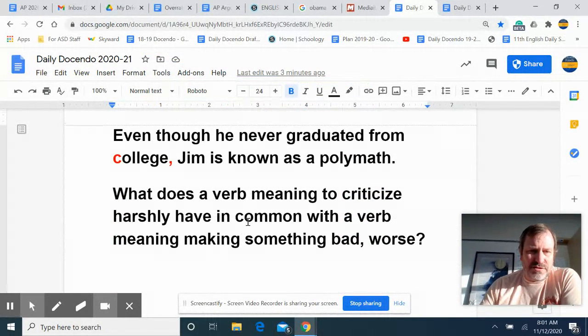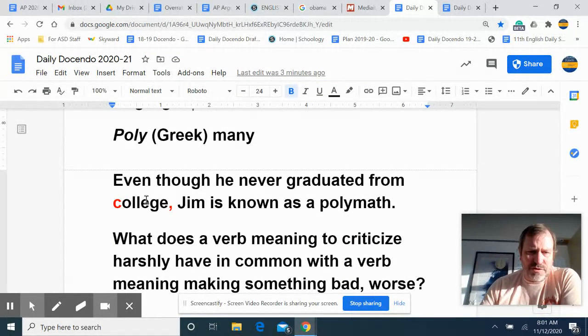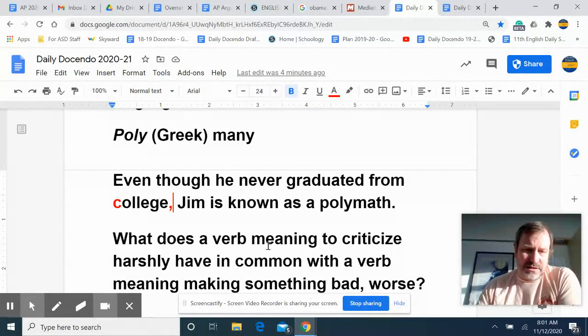Okay, looking back at our sentence here, even though he never graduated from college, we fixed the capitalization error there, and we put what we'll call the subordinating comma. This would be your classic complex sentence, right? Because it has a dependent clause followed by an independent clause, and whenever you do that, you use the comma.